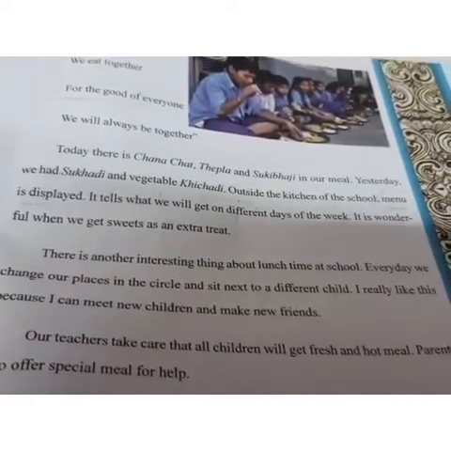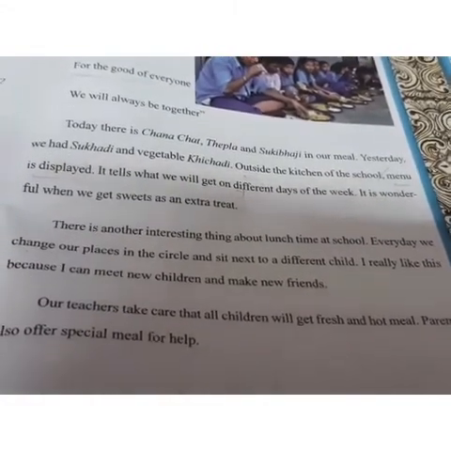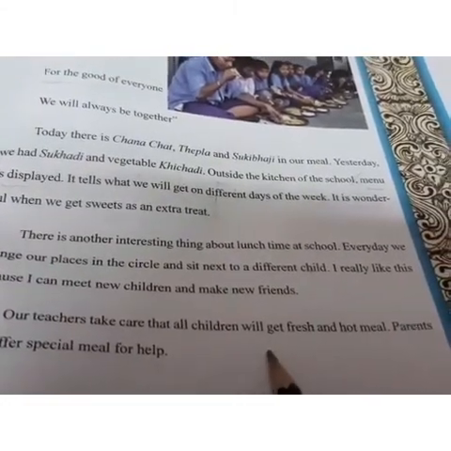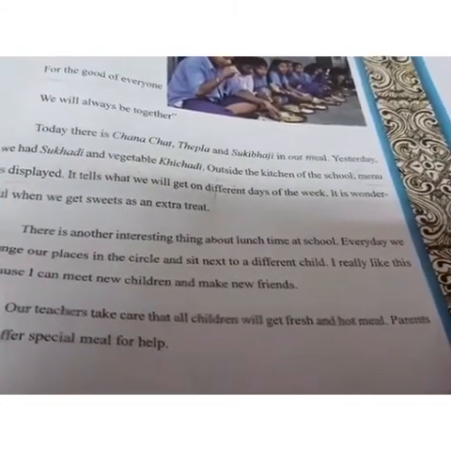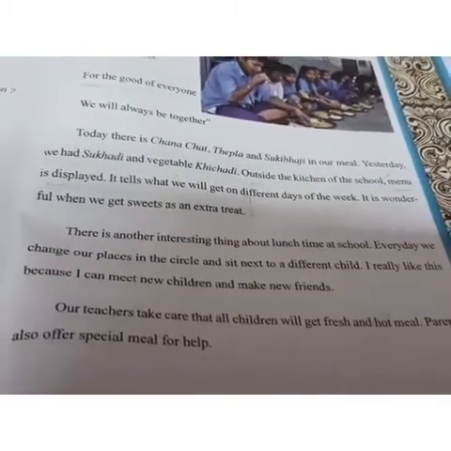All the different children, they will come to know and make their friends. Our teacher takes care that all the children will get a fresh and hot meal. Parents also offer a special meal for help.